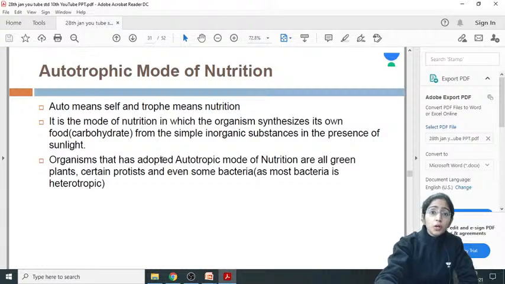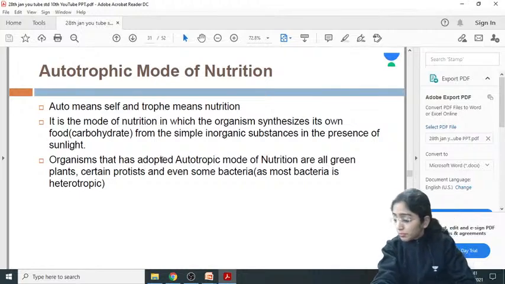So in autotrophic, the organism has the ability to synthesize its own food from the simple inorganic substances. In the heterotrophic, they cannot synthesize their own food, but food is required. Therefore, they have to depend on other organisms for the food.